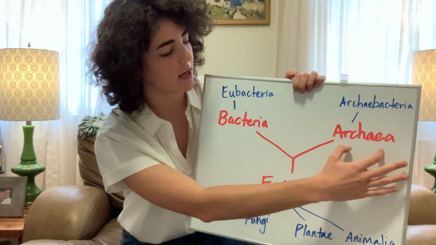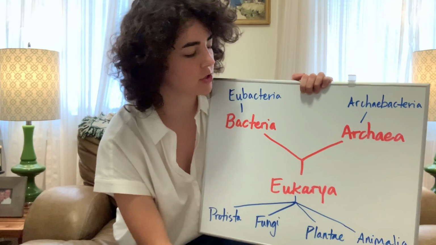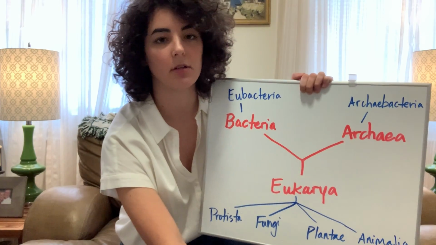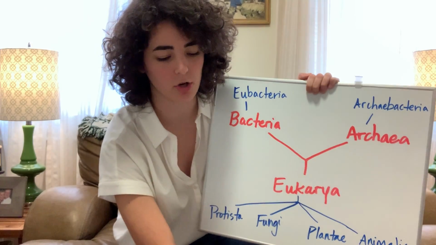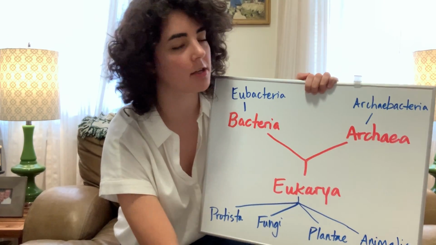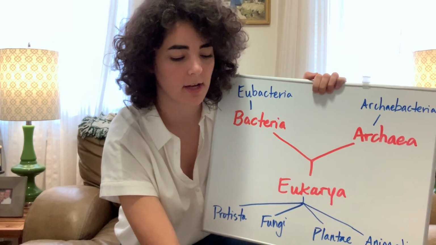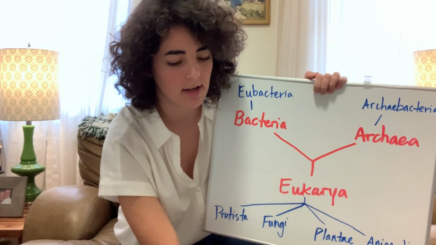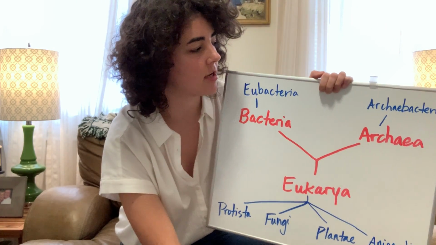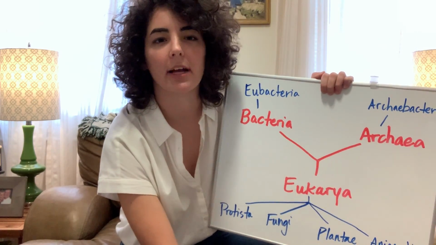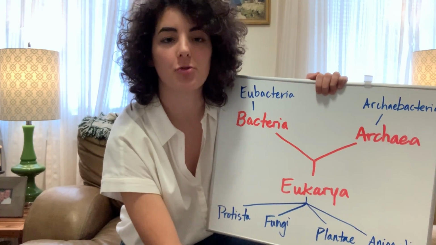Our second domain, archaea, is our oldest domain, so the first organisms that roamed the earth were a part of the archaea domain. They're also prokaryotic, so they're unicellular, have no nucleus, and have no specialized organelles, just like our bacteria friends. And archaea are not as common as bacteria because a lot of them are extremophiles, which means that they love extreme environments.